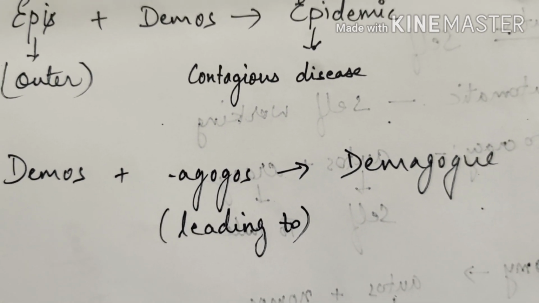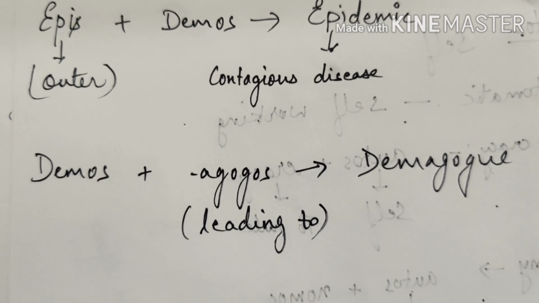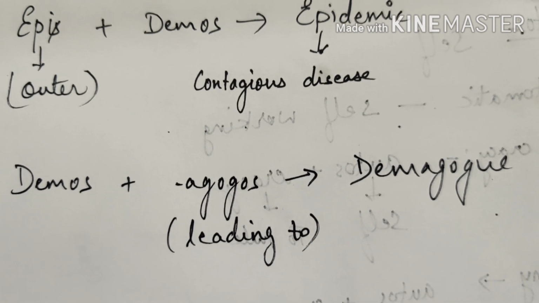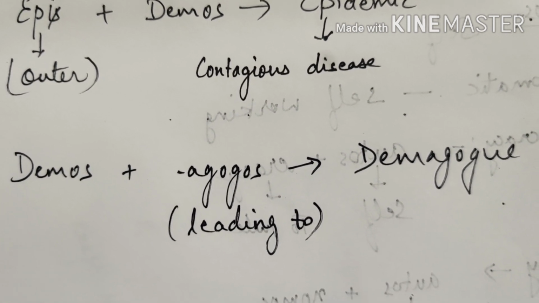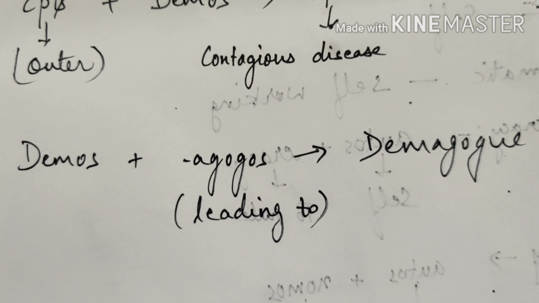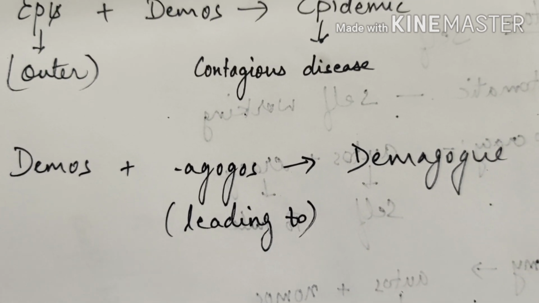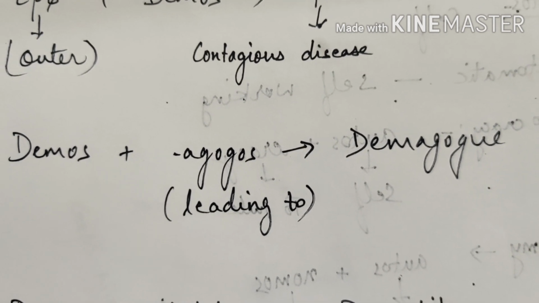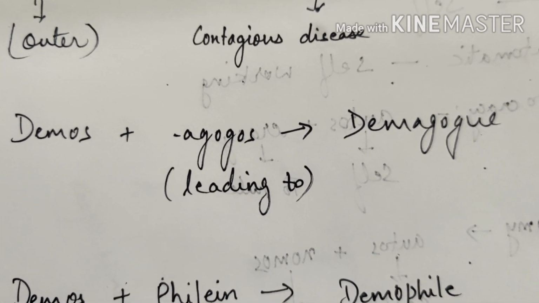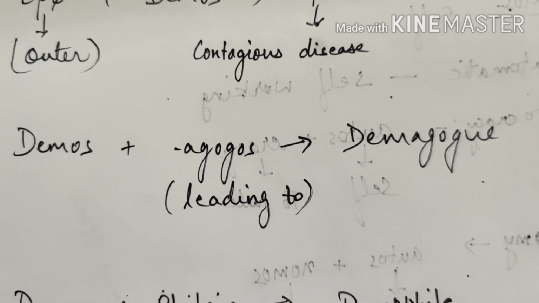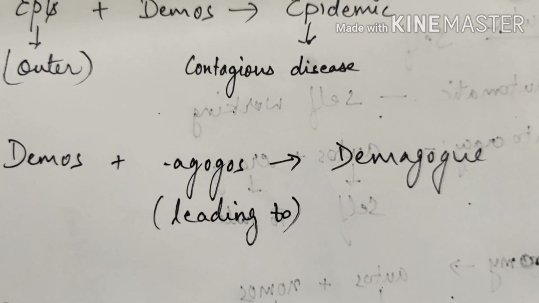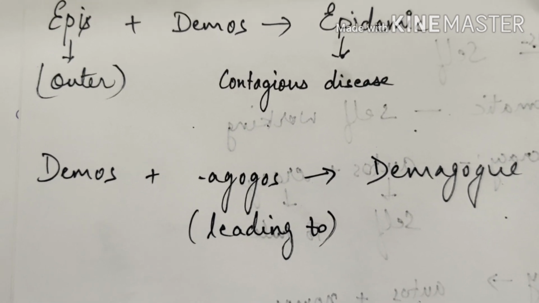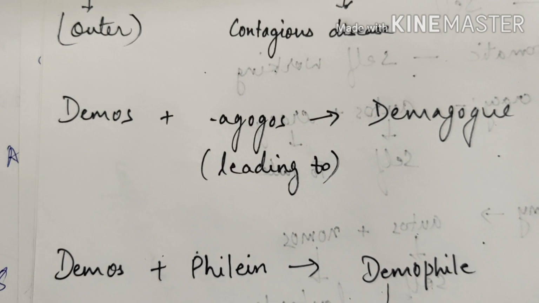Next word is demagogue. That comes from demos attached to the suffix agogos, which is another word root that refers to leading to. When I say people leading to, I refer to a leader. So demagogue is any leader, a political leader or a national leader who is leading people to something. Just like we have pedagogy for child, where a teacher leads a child to something, demagogue refers to leading people to something. Demagogue generally is used in a negative sense.